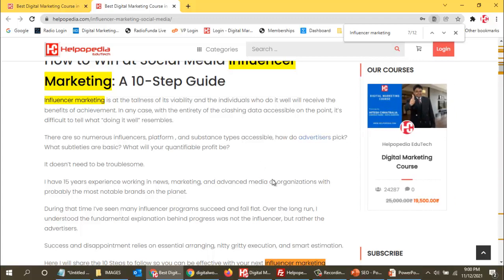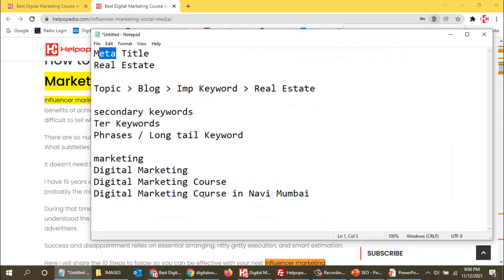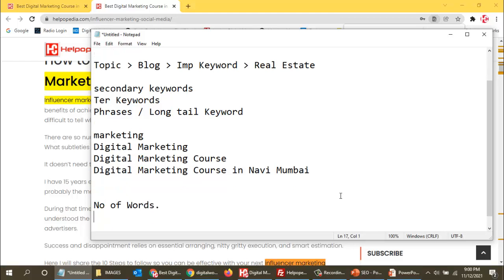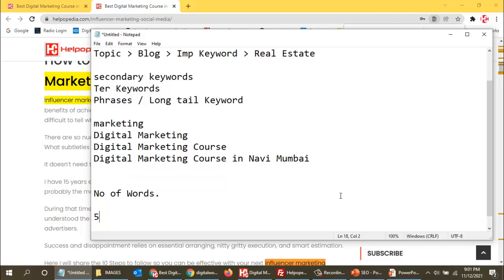And now the usage, how many times I should use this keyword in my page, depends on the number of words that you are using in your content. So what does that mean? Say suppose I am using 500 words. Say this keyword topic is very long, so maybe this is 1,000 words.